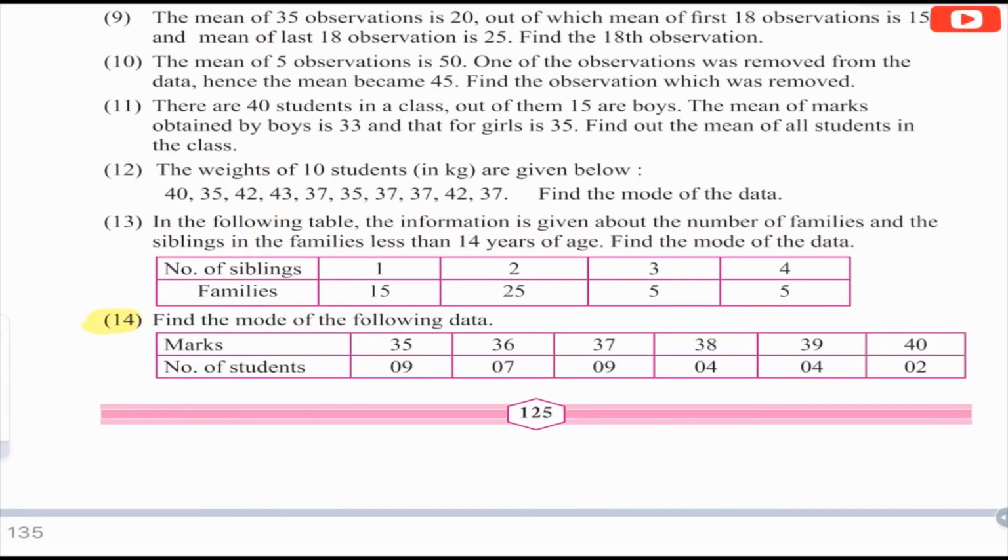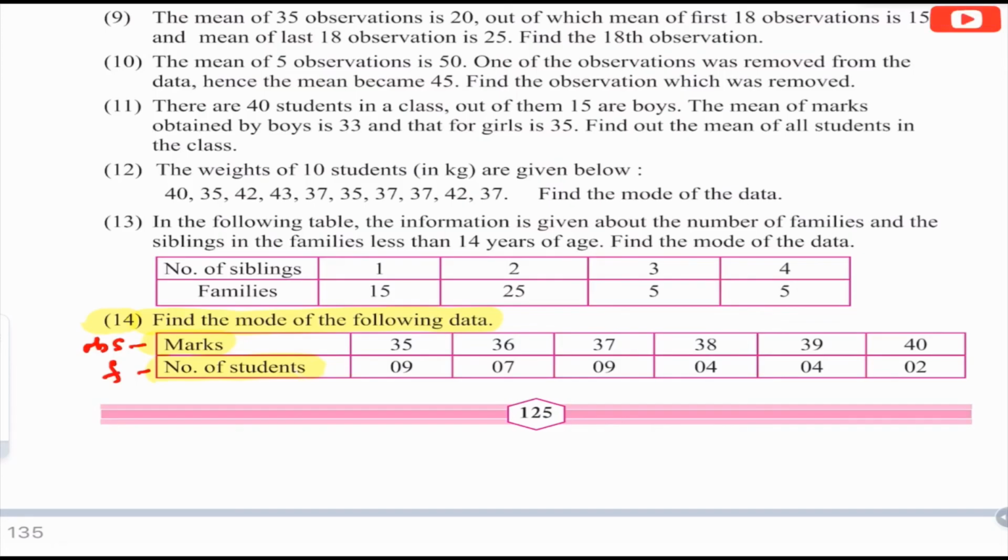Hence, the observation 2 is the mode. Question number 14. Find a mode of the following data. We are given two columns. First column is for marks and second is for number of students. Marks are observations and number of students are frequencies. Now again to revise, mode is an observation in this case for which frequency is maximum.